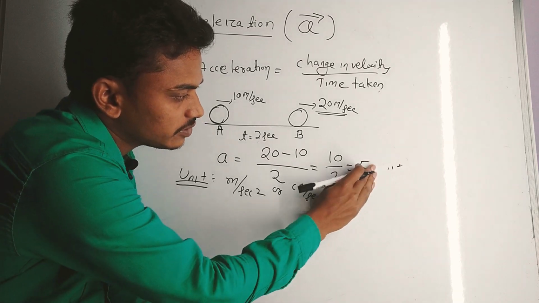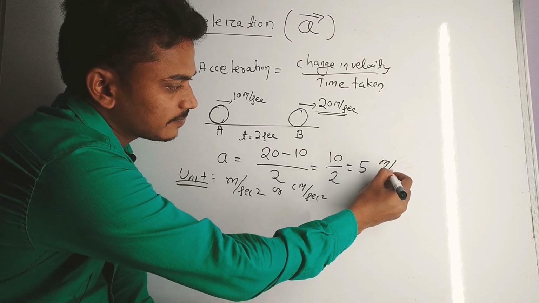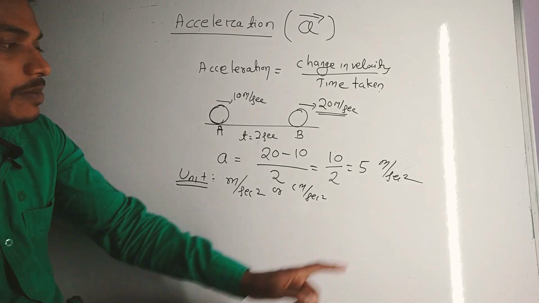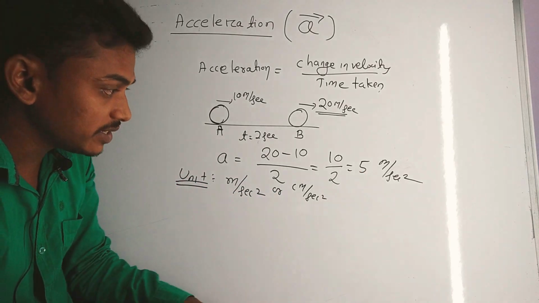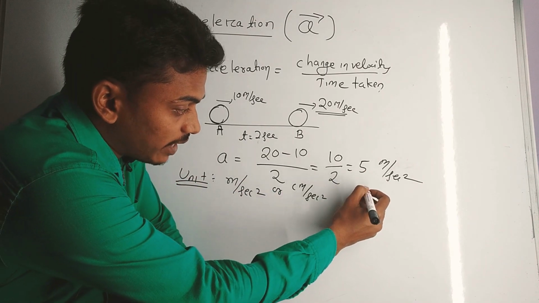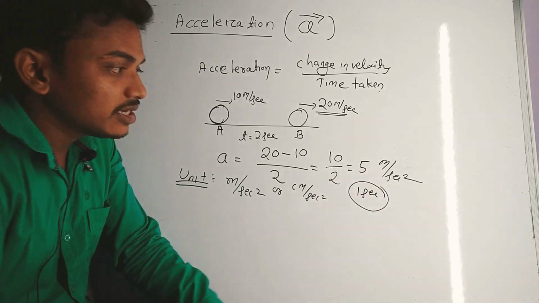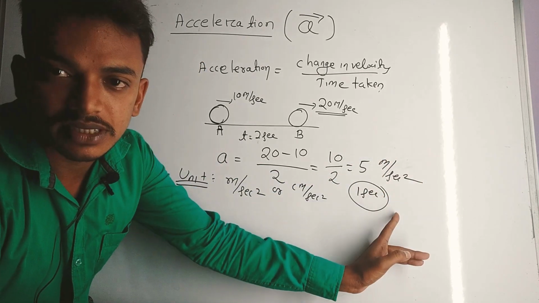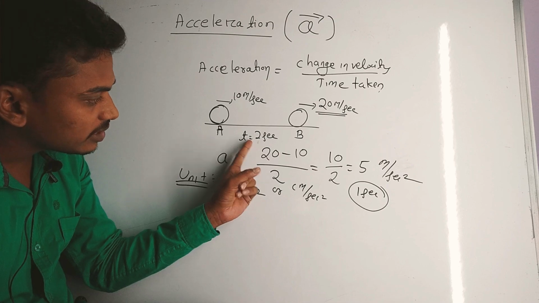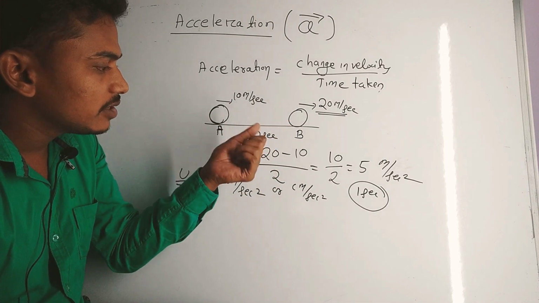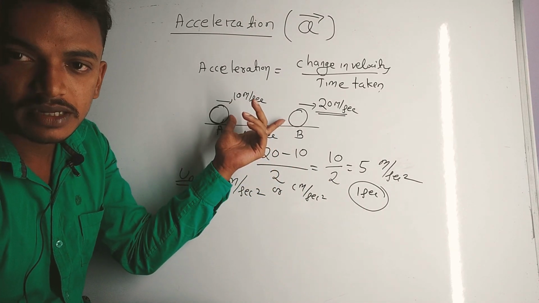So 5 meter per second square will be the acceleration. It means in 1 second the speed increases by 5 meter per second, so in 2 seconds the speed will increase by 5 into 2, that is 10 meter per second.